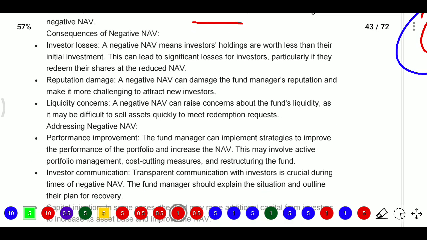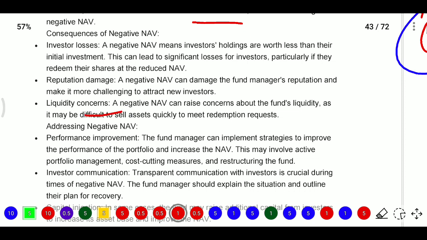Next, reputation damage. If NAV is negative, firstly we will issue that LPA, PPM, that is the private placement memorandum. In the private placement memorandum, what we said is that it is a prospectus which will include the past performance of the company. Past means the last fund, how we raised, how we distributed. When we quote that a negative NAV was there, when the performance is not good, how will new investors come? So it will damage the reputation of the company.